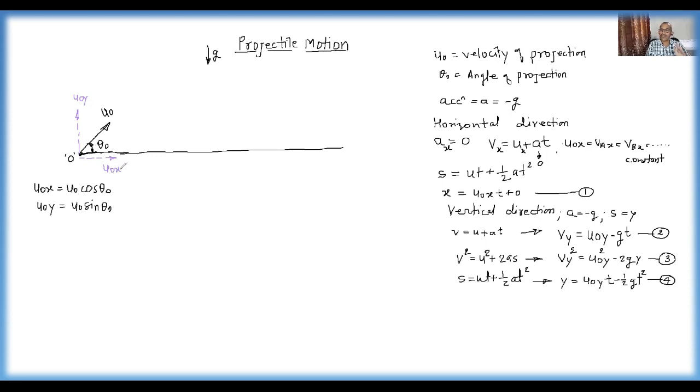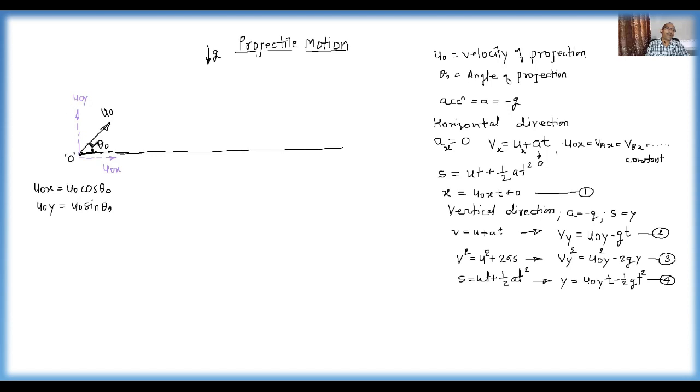But as per equation number 2, which represents Vy, at any time instant t, Vy is u0y minus gt. That means the second term is negative. Therefore, the component of velocity in the vertical direction will not remain constant. It reduces due to acceleration due to gravity.